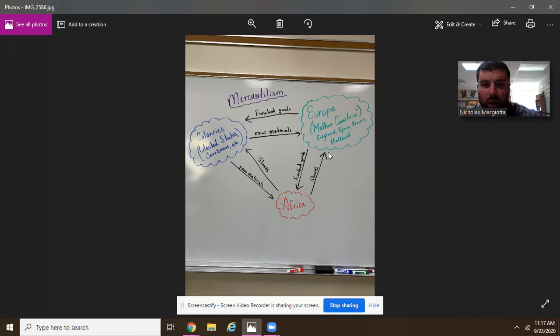Now, they don't always have to go through England. The colonies in Africa can trade with each other too. So the colonies would give raw materials to Africa, and what Africa would do in return is they would give slaves back to the US. And that's how we know that concept of slavery. That's how slavery started in the US. It's because of this mercantilism and this triangle of trade that I'm showing you.